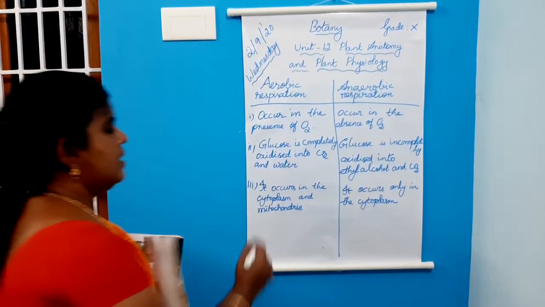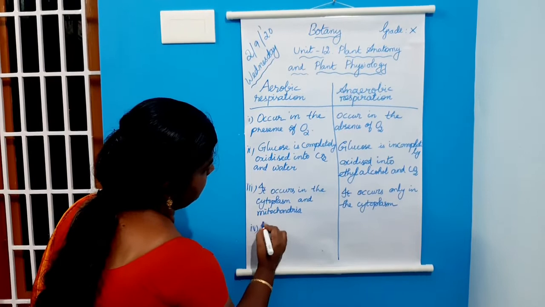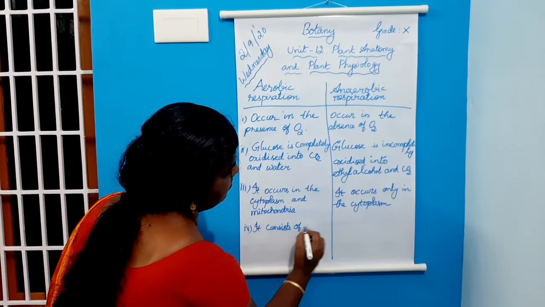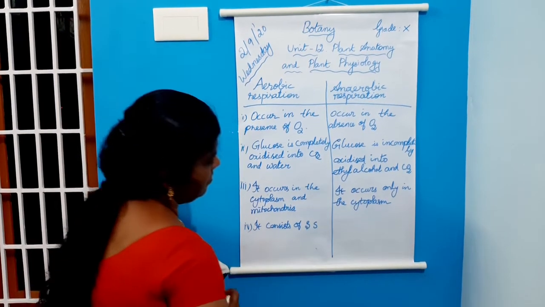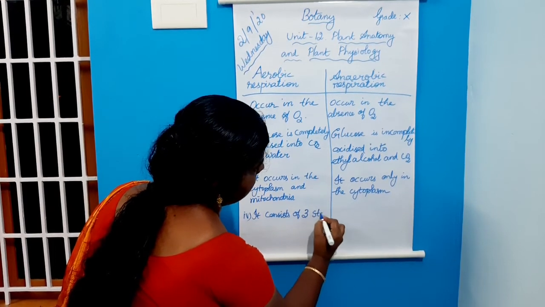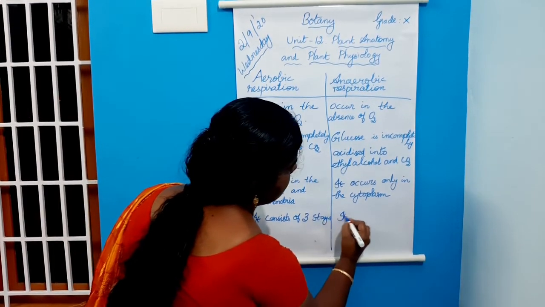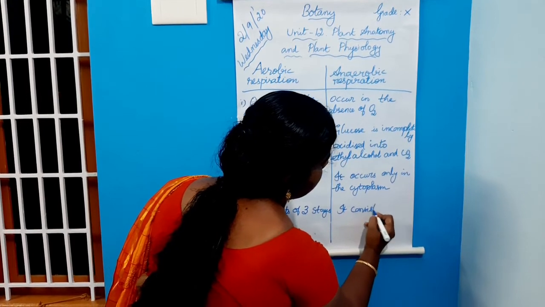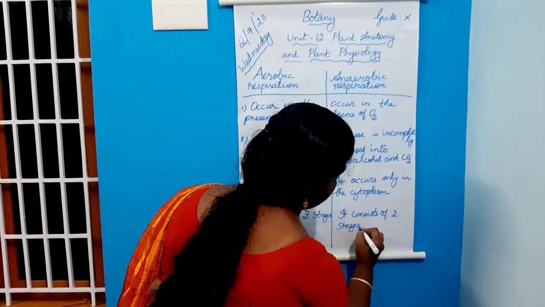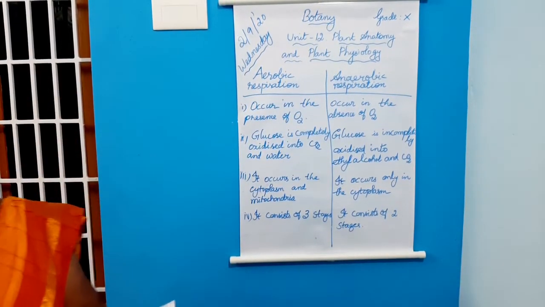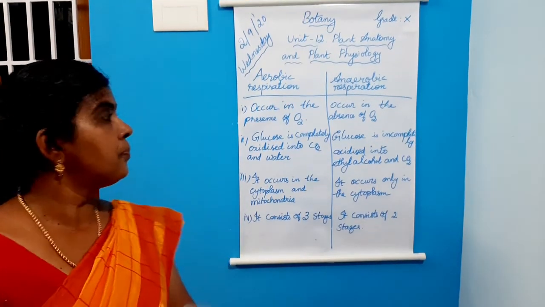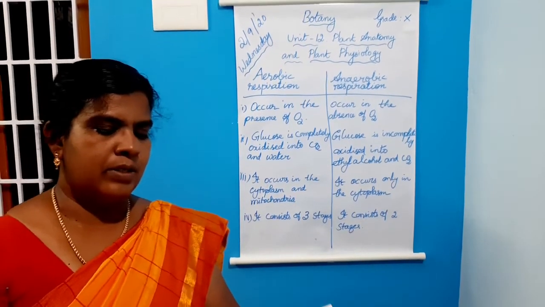Last point is, it consists of 3 stages. It consists of 2 stages. These are the differences between aerobic and anaerobic respiration. Next question.